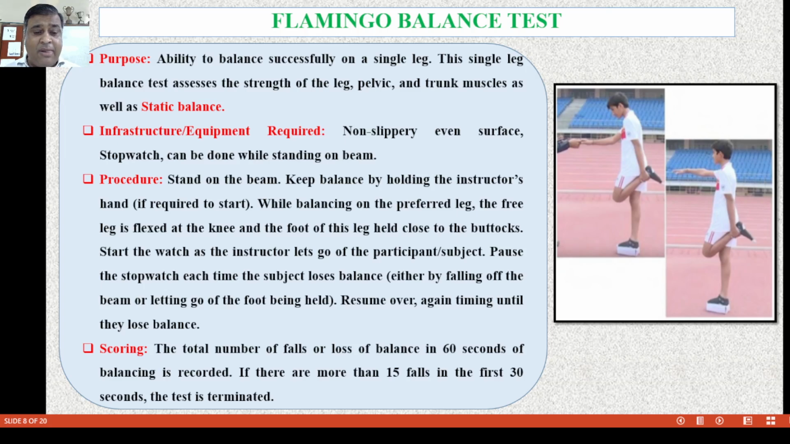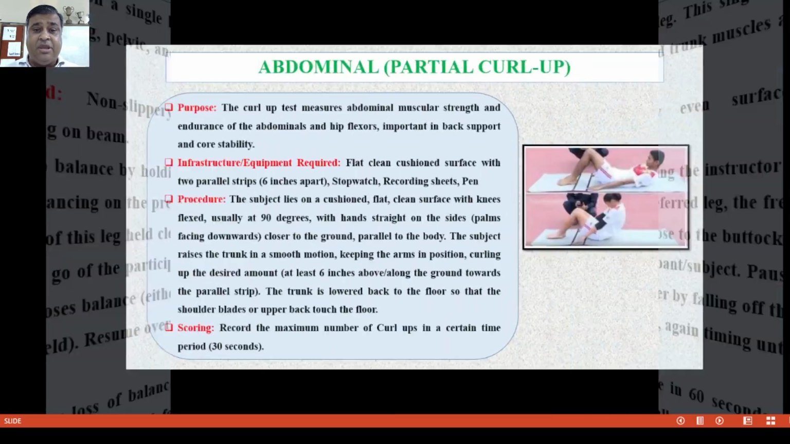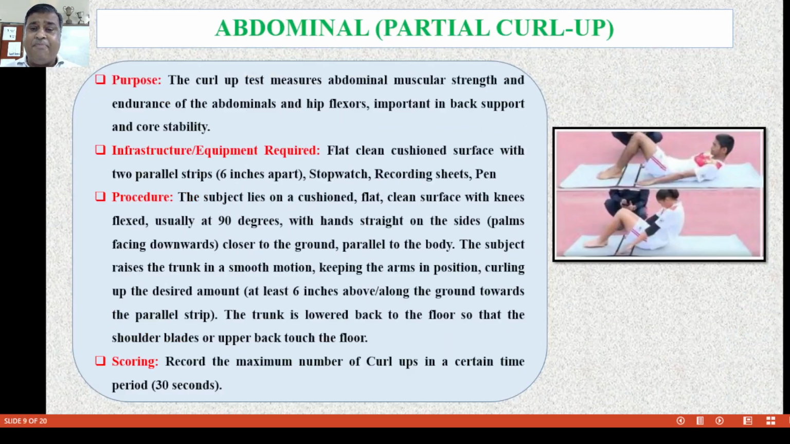How do we score? The total number of falls or losses of balance in the 60 seconds of balancing is recorded. If there are more than 15 falls in the first 30 seconds, the test can be terminated or they can be given another chance. Next is the abdominal or partial curl-up.